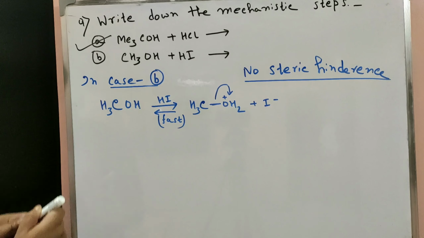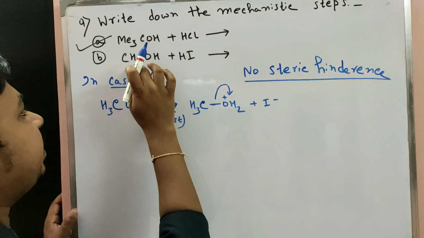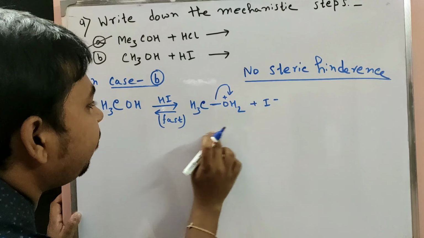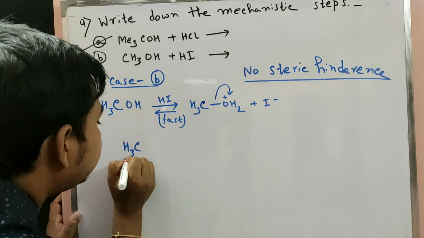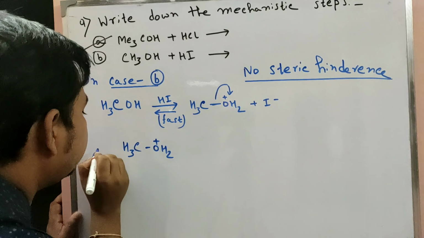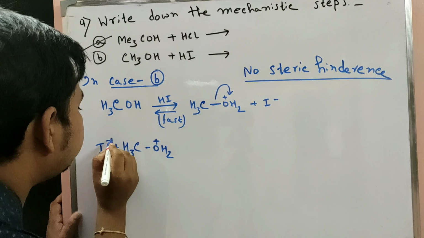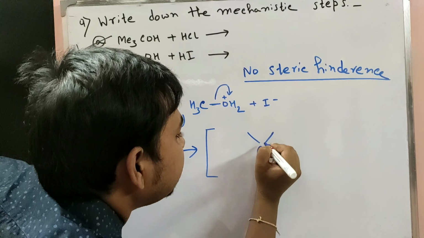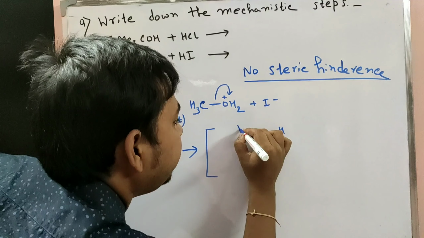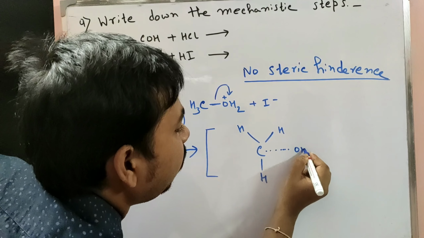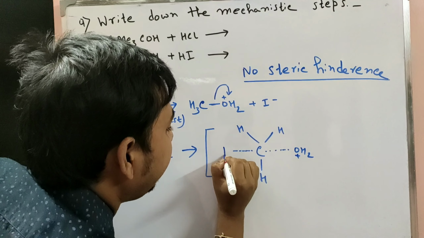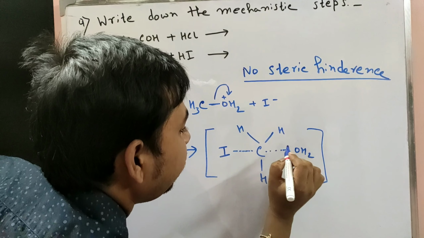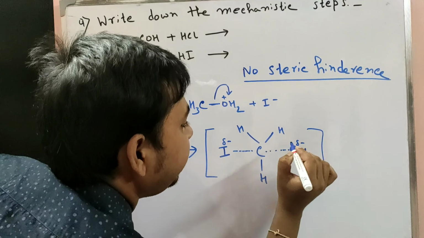In the second case, no steric hindrance is present. With HI, the faster formation of CH3OH2 plus occurs, and when I minus reacts at this carbon atom, the transition state has OH2 delta minus and I delta minus.